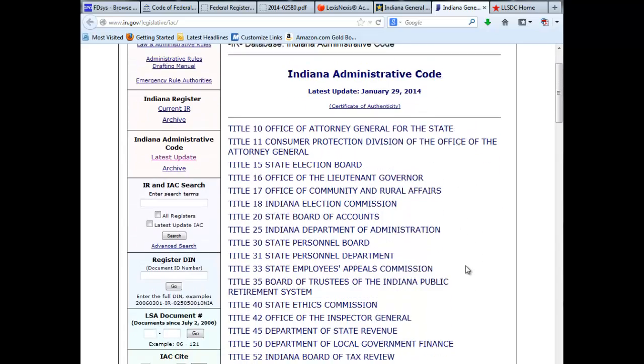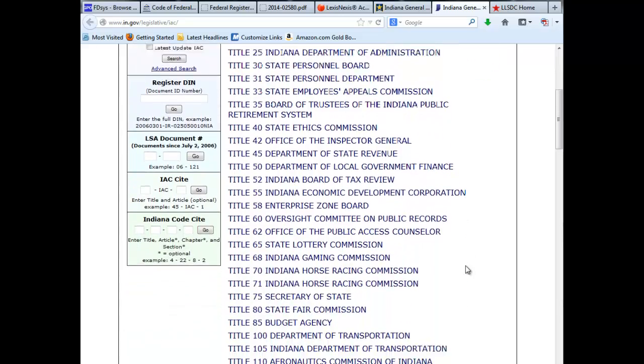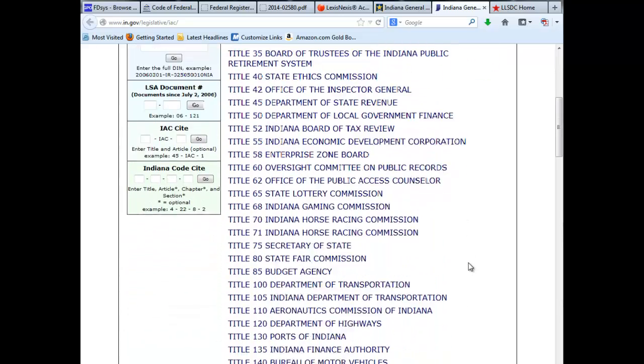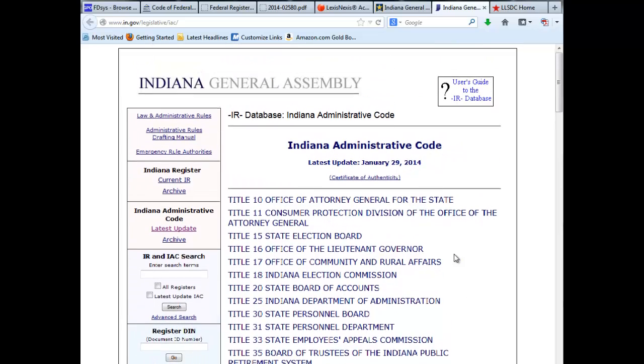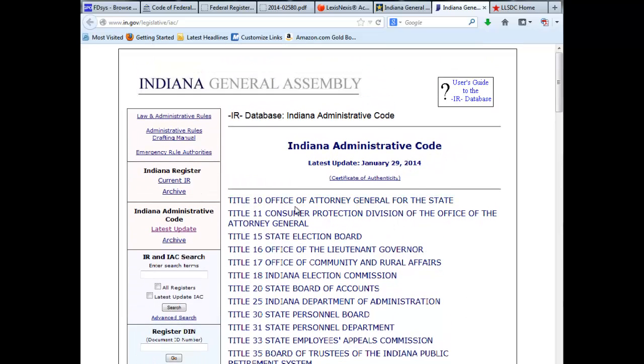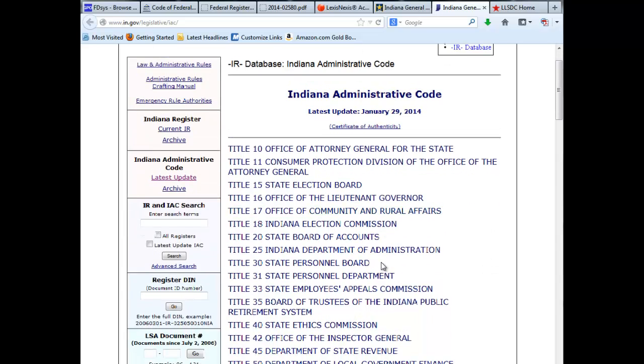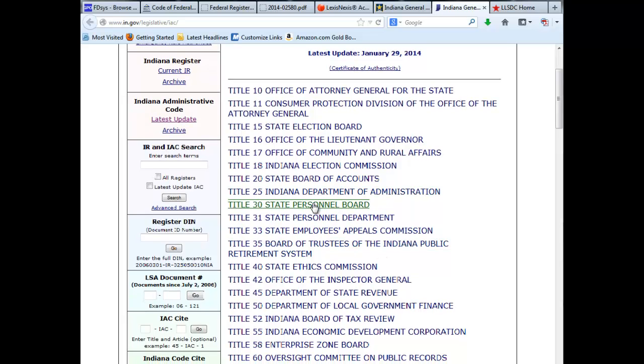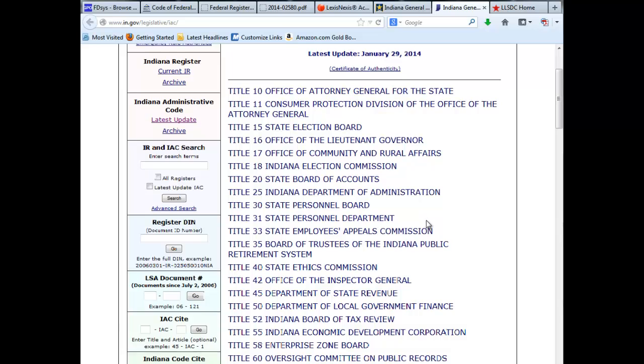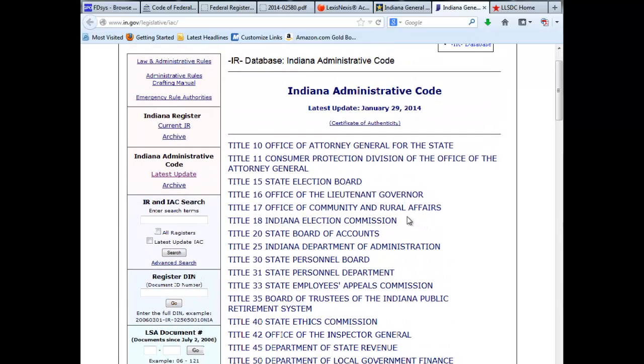The Indiana Administrative Code is not as well organized as one might hope. The titles that deal with different issues just come as they were passed. So you've got all sorts of different subjects thrown in. If you want, it might be best to run a search in this case. As it happens, you might not find much for a particular subject.